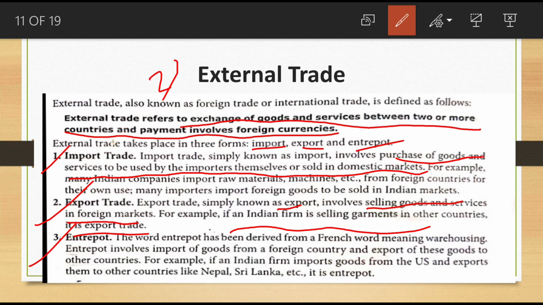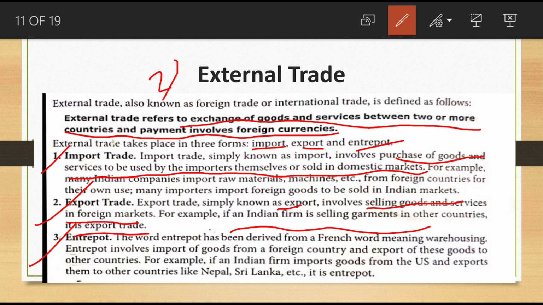Suppose we are purchasing goods from another country, then this importer, first of all, is importing from other countries, then this same importer sells to another country. That is called the entry port trade. Okay, so that is goods purchased. Here an example is given: goods purchased from India, meaning the Indian market, Indian importers purchase goods from the US, then export them to other countries like Nepal, Sri Lanka, etc. That type of trade is called entry port trade.